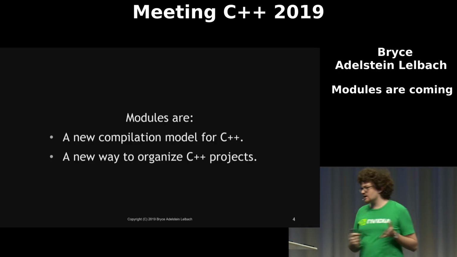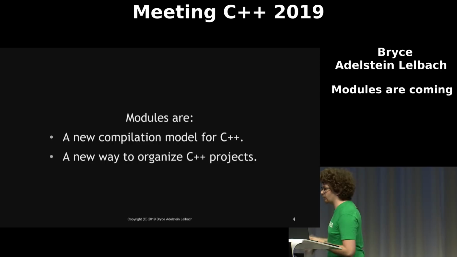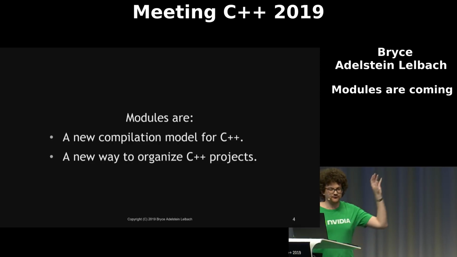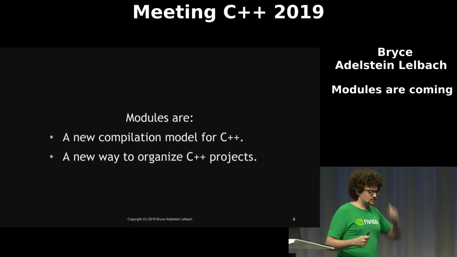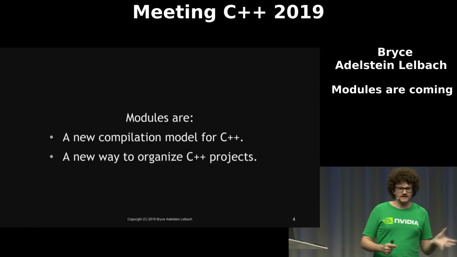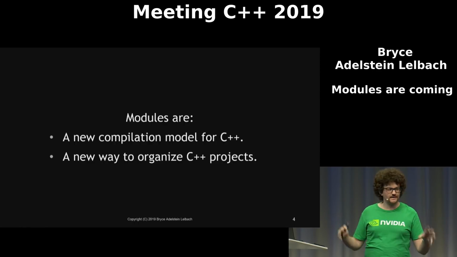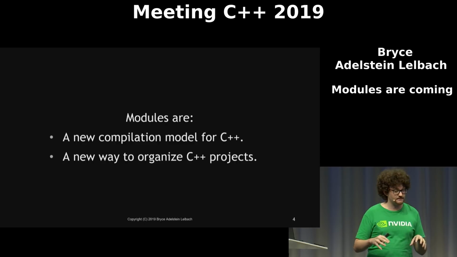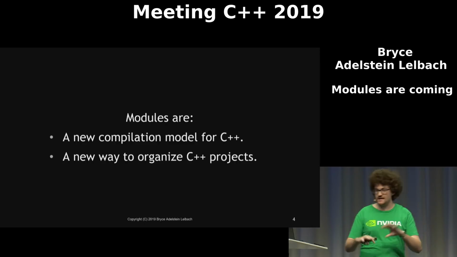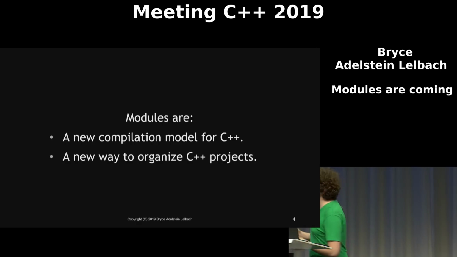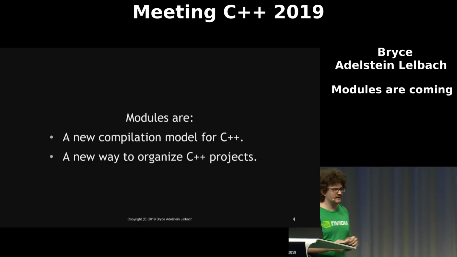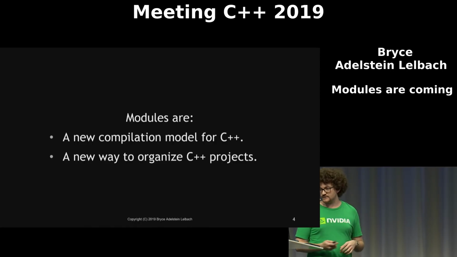So modules are a new compilation model for C++. That phrase is actually a little bit hard to dissect, because a lot of us don't think much about the compilation model for C++ because it's been around for a long time, and it's just sort of something that we take for granted. Modules also give us a new way to organize and distribute C++ projects.